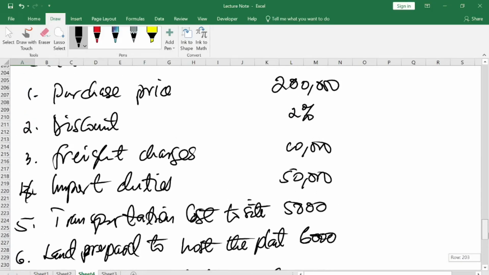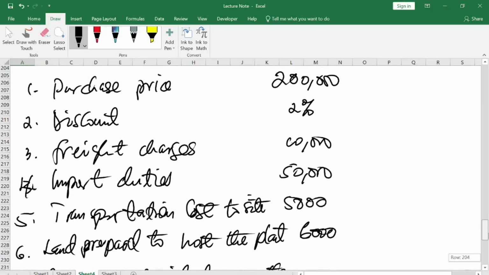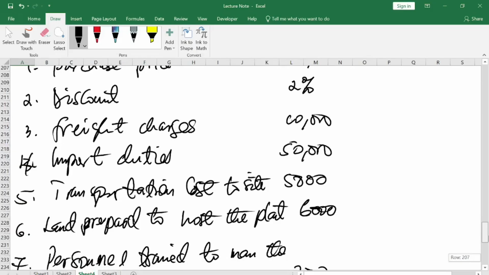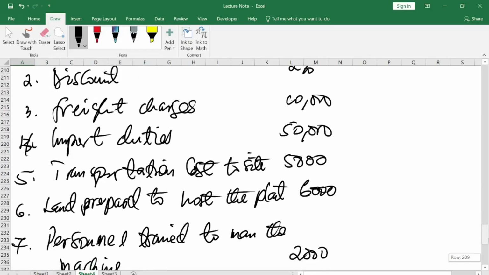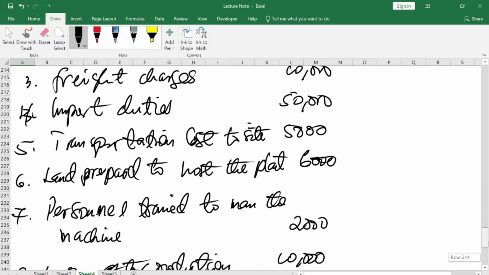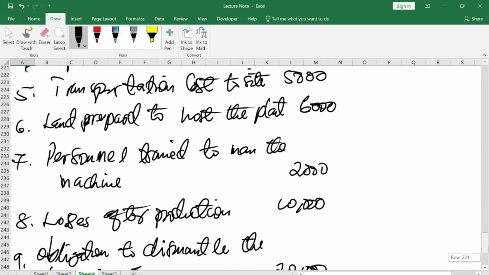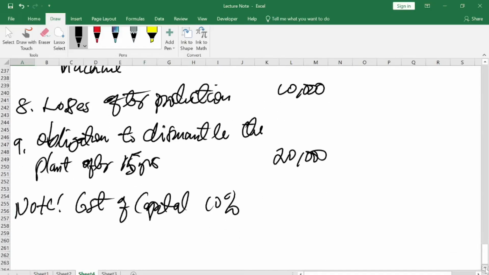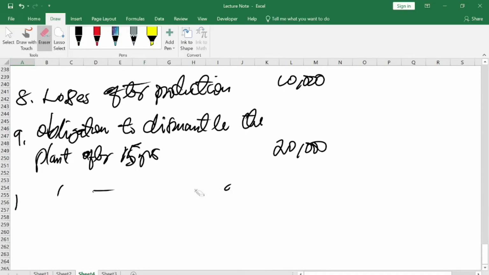Okay, so this is what you have here. These are the cost elements that the company has after acquisition of the assets. Let me add maybe the 10th one, and I'll bring the note here.